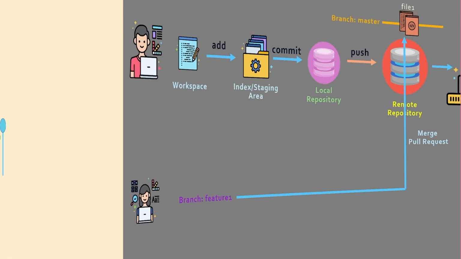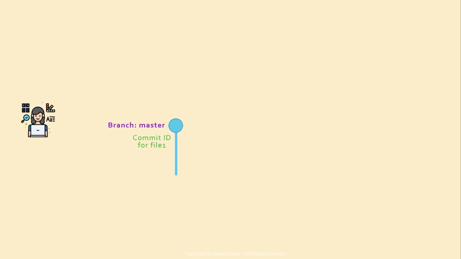When you create a folder in your local desktop and then you commit a file, let's say file 1, Git automatically creates this branch called master. And this diagram represents the Git history graph or Git branch graph. You will see this in real world projects as well. The circle signifies the commit ID for each commit. So in this case, we have one circle because so far we have only committed once in the branch master.